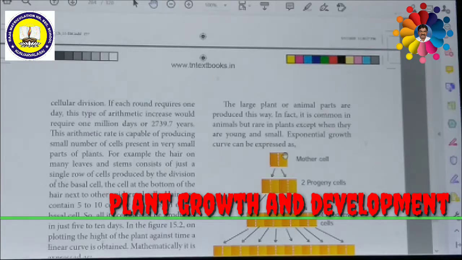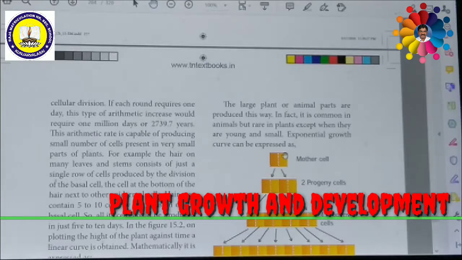So one continues to divide but the other undergoes cell cycle arrest, and begins to develop, differentiate and mature. After each round of cell division, only a single cell remains capable of division and only one new body cell will be formed. So this type of growth is called arithmetic growth rate, which makes a straight line curve.